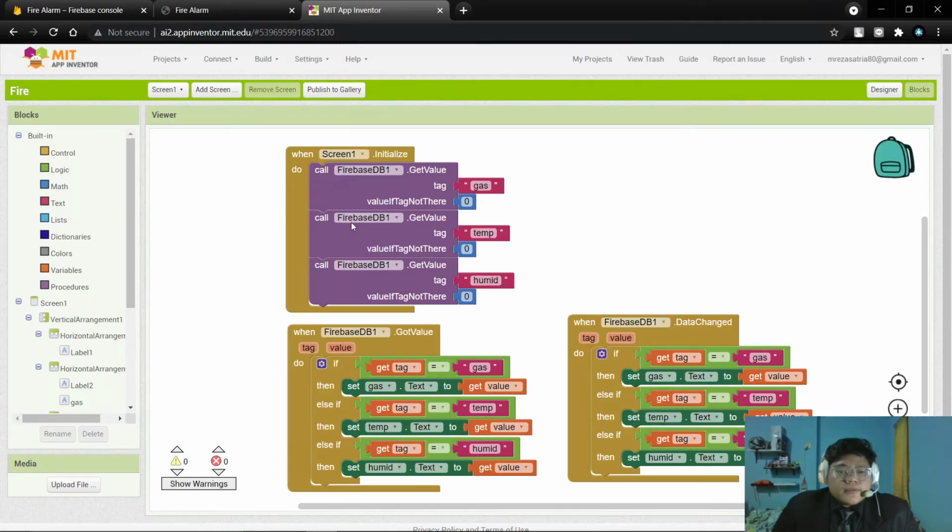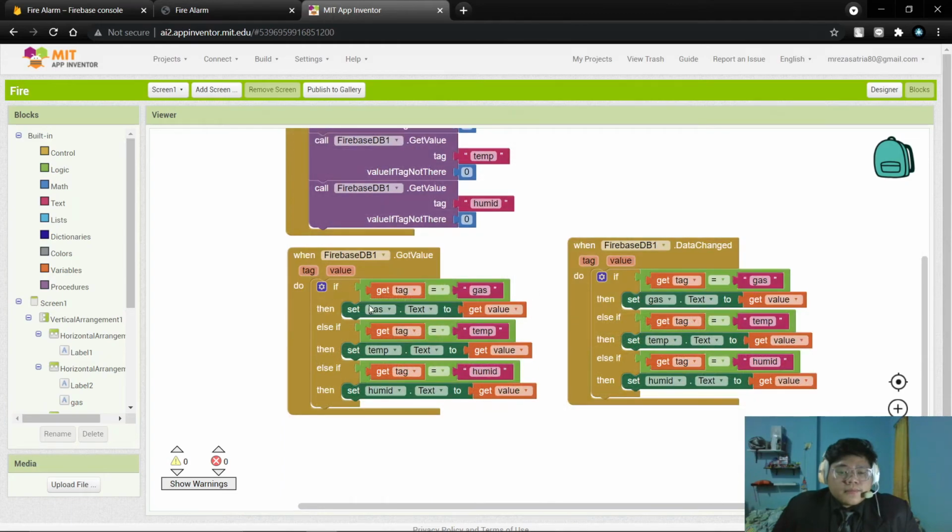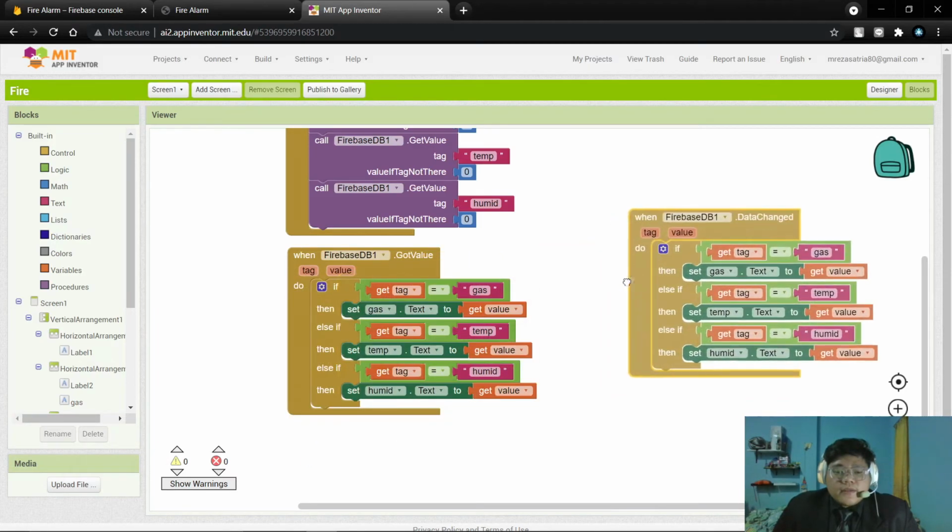This is for initialize, and this is for calling the database value. The tags are gas, temp, and humidity. And this is when Firebase gets the value: if the tag is gas, set the gas text to the value, and likewise for the others. And when the data changes, it works the same as get value.